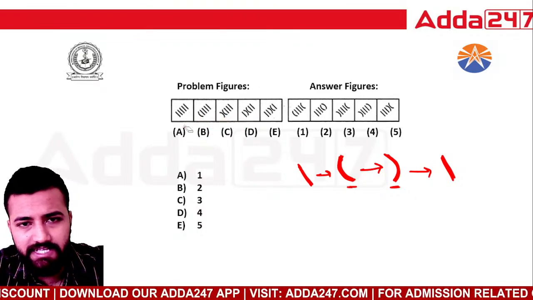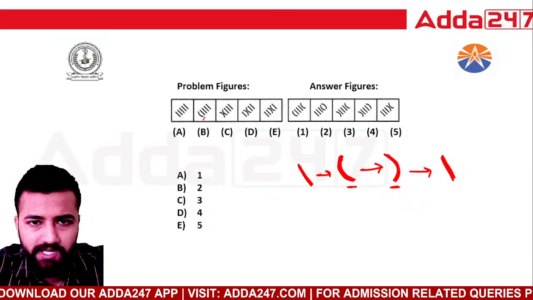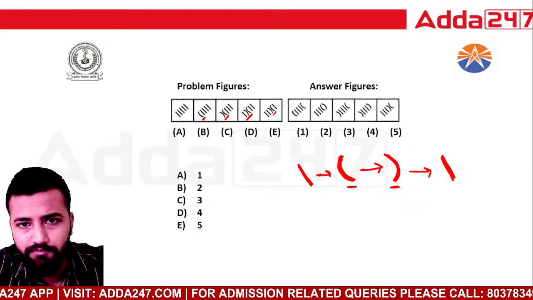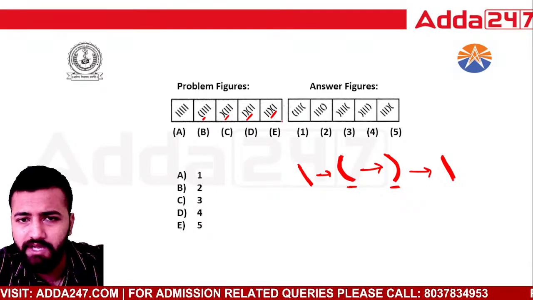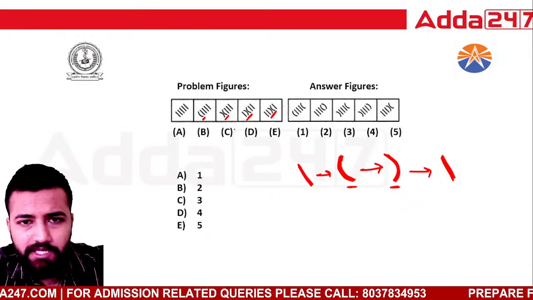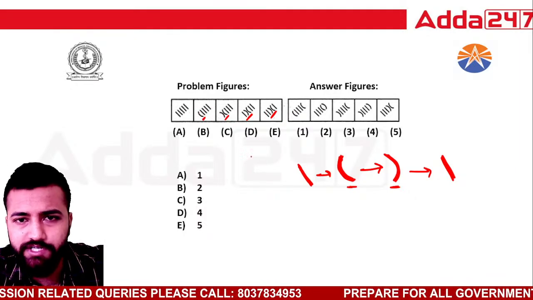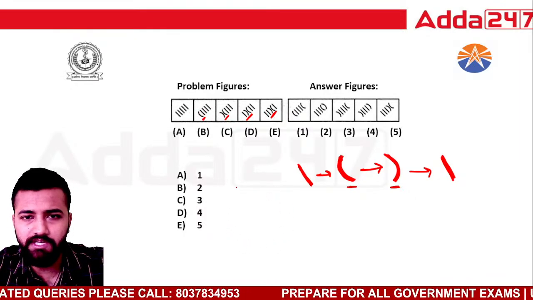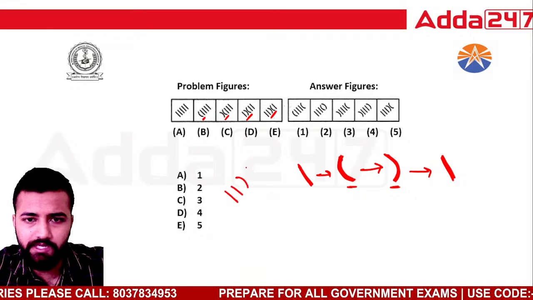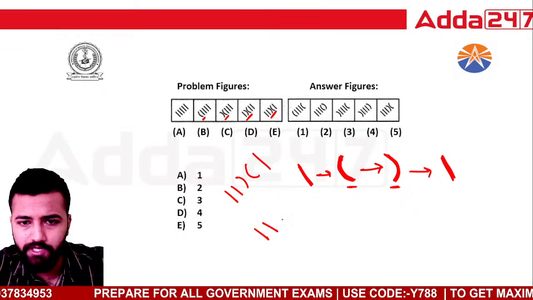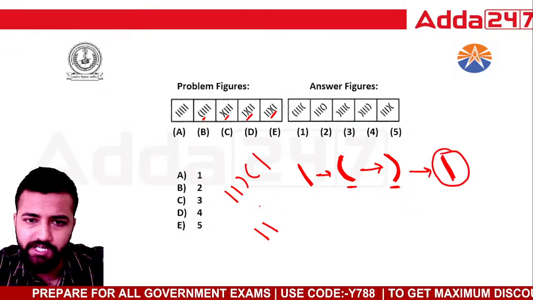So now let's see what is changing. Out here only 1 has changed. Out here both changed. Out here 3 changed. Out here 4 changed. Then next will be 5 changing, right? I can see this has become this, so this will become straight. We have this in our option. Next, the straight line will remain straight.